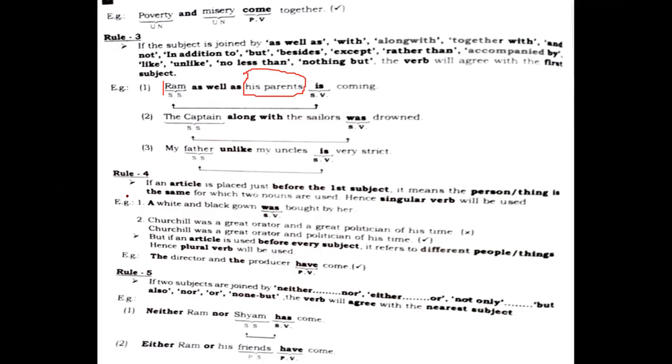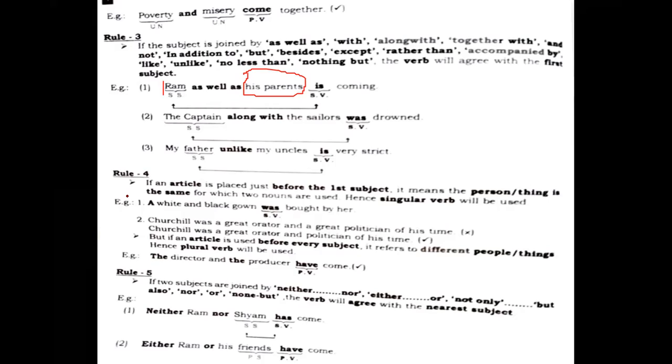You see in the next sentence, a white and black. See, two adjectives are joined by and, a white and black. See, a is written before the first adjective. That means there is a singular gown which is white as well as black, having two colors. But that is one, and that requires a singular subject or verb or singular helping verb with it. A white and black gown was bought by her. Ultimately, what we understand, students, is that when a is written with the first adjective or with the noun, it is talking about a particular thing which is singular, and that requires a singular verb with it, right?